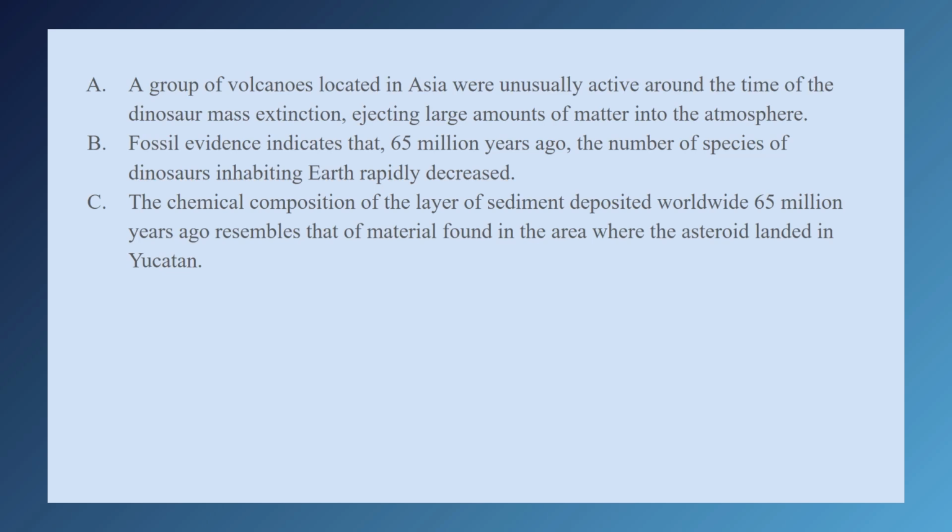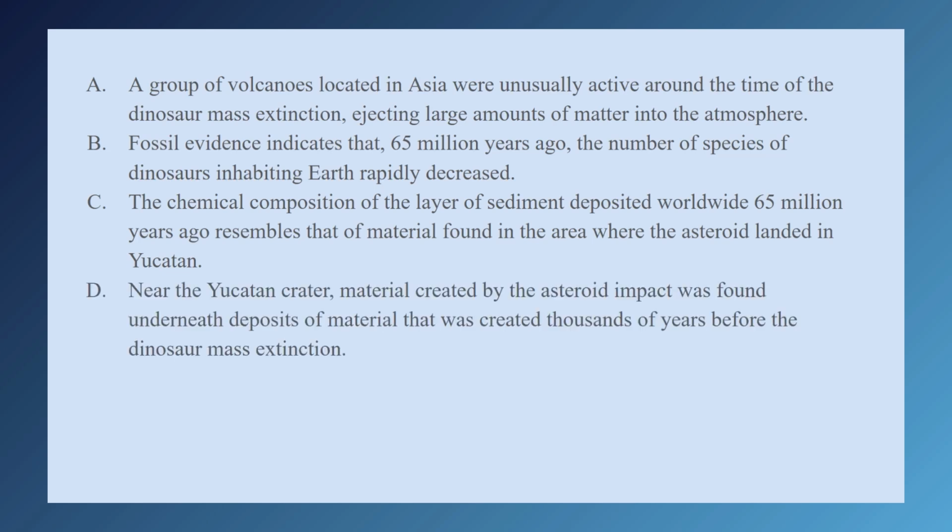This is connecting the dots. If the sediment from 65 million years ago chemically resembles the material from the Yucatan crater, that links the asteroid impact directly to the environmental dust cloud and gives us a reason to believe that the impact the author thinks caused the extinction actually caused the extinction. So our argument is strengthened.